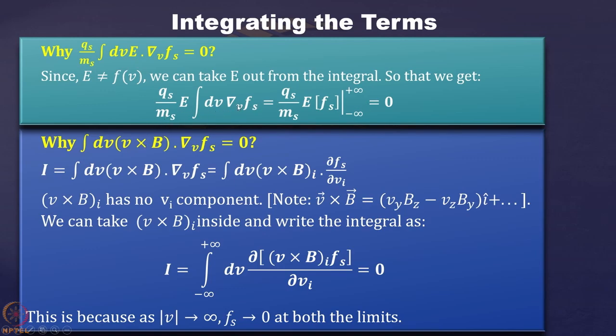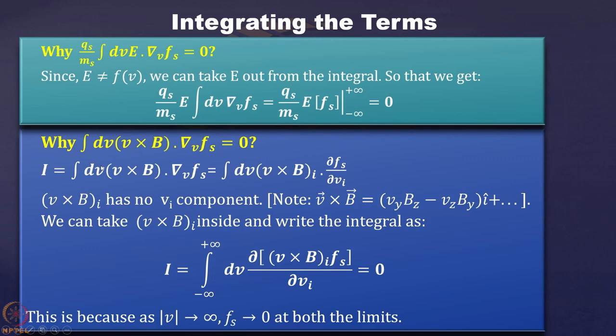This gives you fs out of the integral, with boundaries from minus infinity to plus infinity. You know that fs is 0 at both ends, at plus infinity and minus infinity. That is how you get this integration as 0.